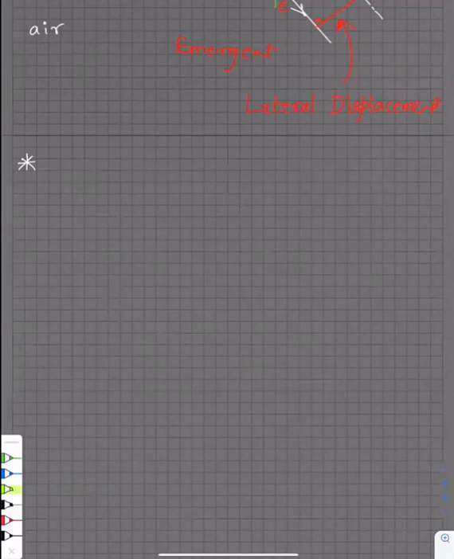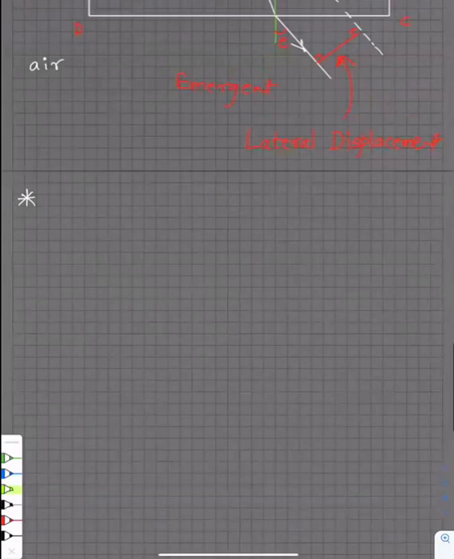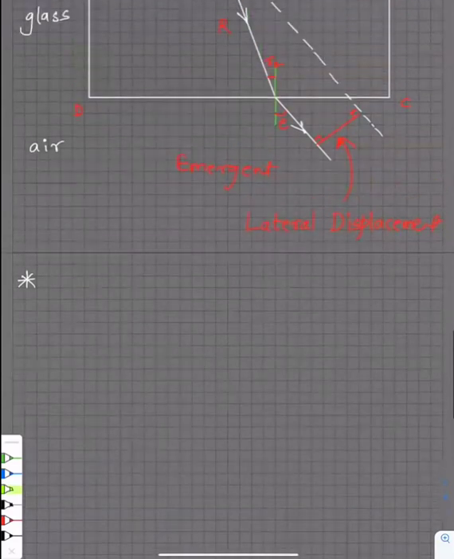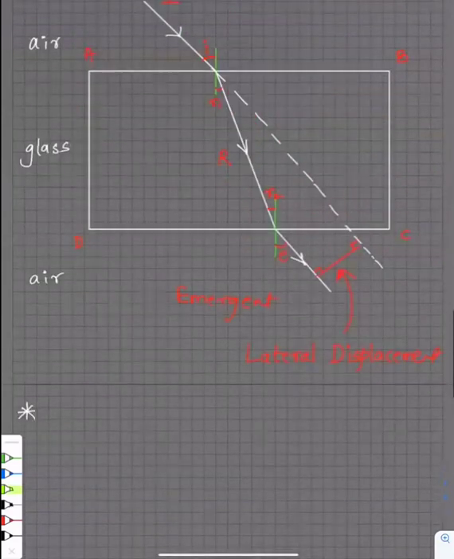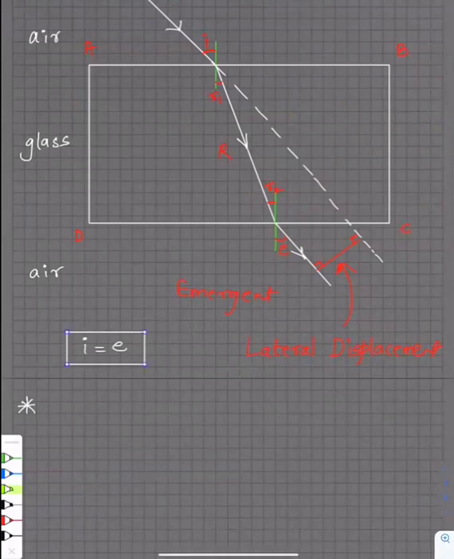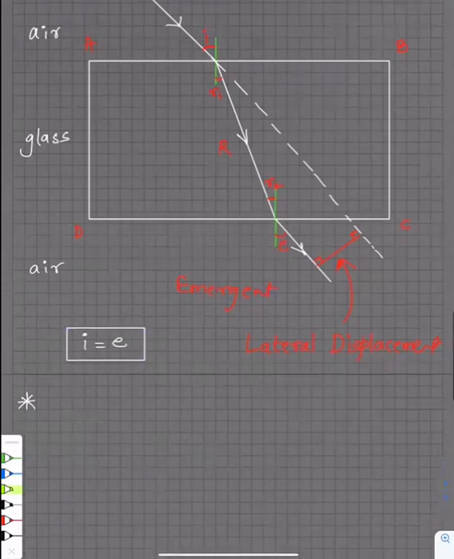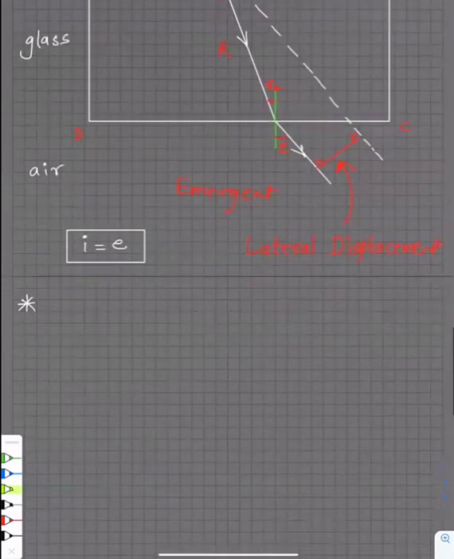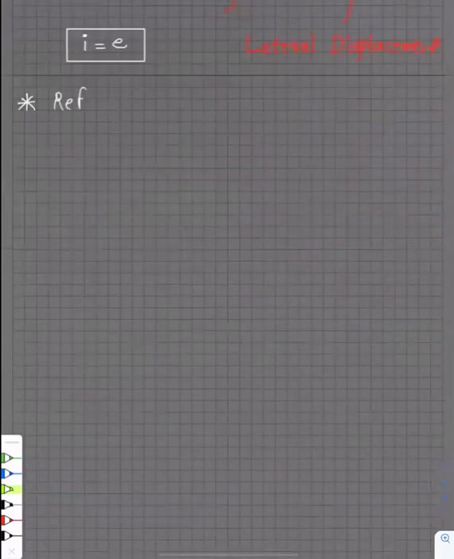We don't have all that right now, but just for your understanding, I is always equal to E in this case. But we don't have all this now; you'll have it in the 9th, 10th standard. Okay guys, now we are doing refraction of light, the path of a light ray through a prism.